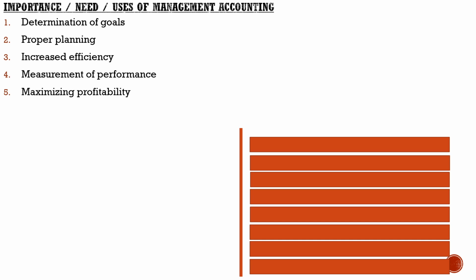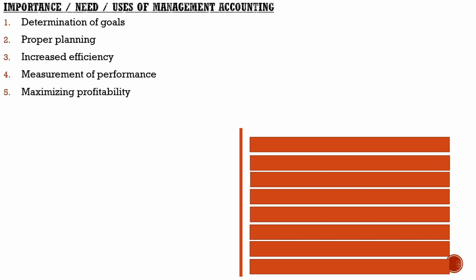Next one, maximizing profits. Management accounting's ultimate objective is to increase the wealth of the owners. So management accounting helps in controlling the cost of production and increasing the efficiency of each individual of the enterprise. This results in minimizing the cost of production and eliminating the various kinds of wastages, which ultimately leads to maximization of profits.